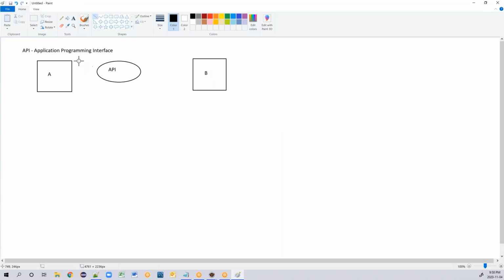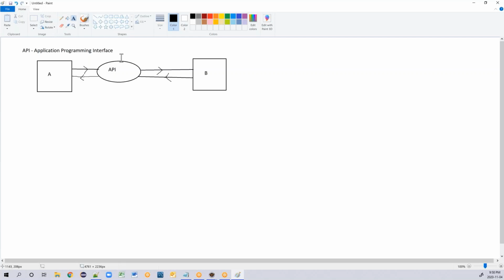Entity A will pass some request through the API, and the API will pass the same request to entity B. Entity B will pass some response to the API, and the API will send the response back to entity A.